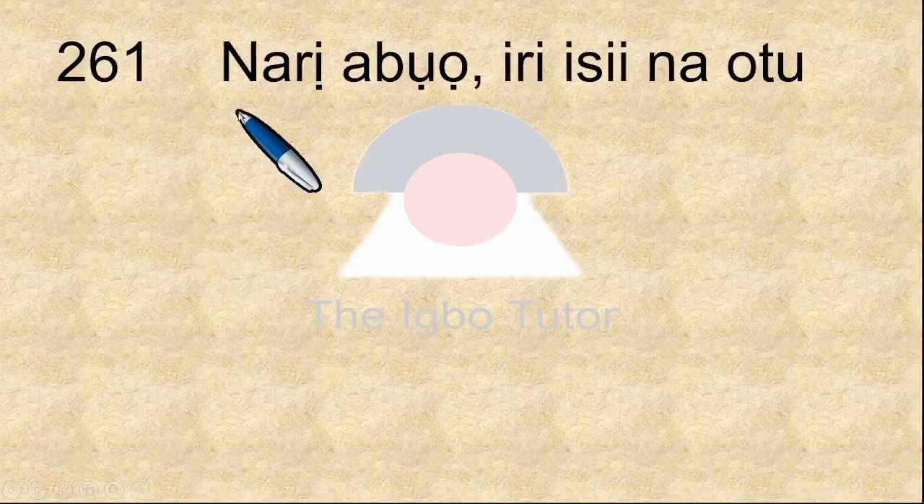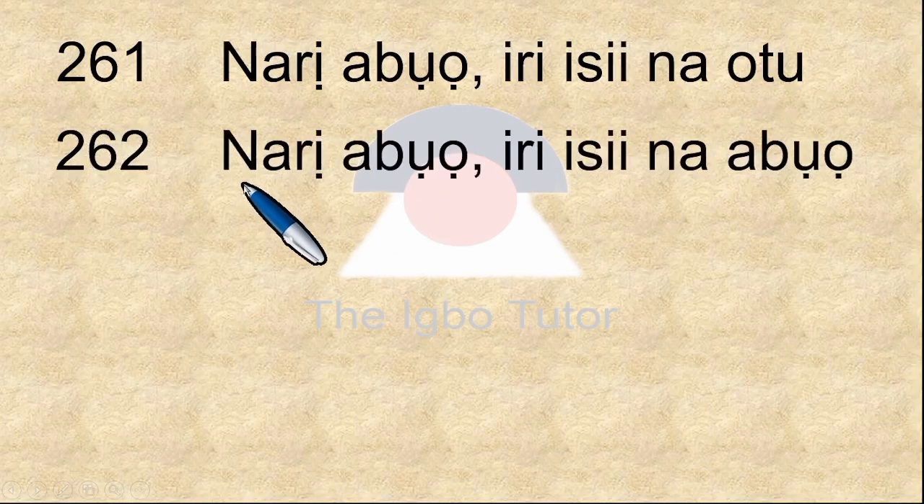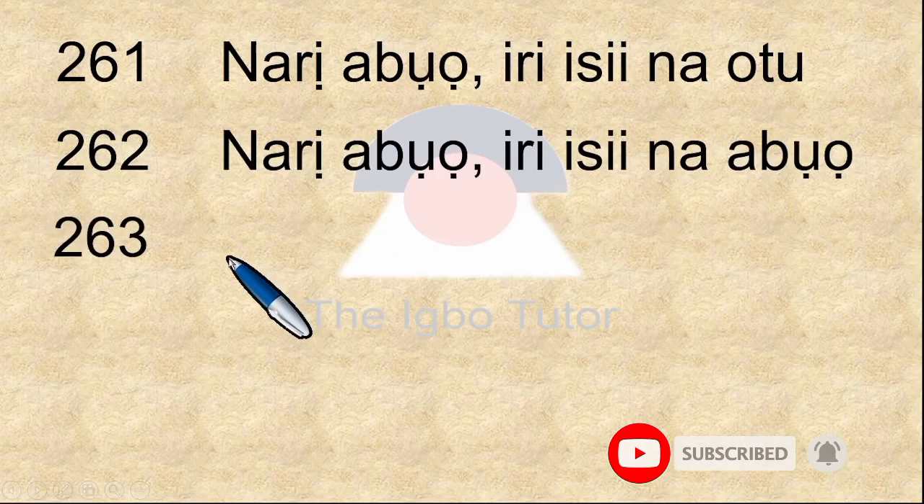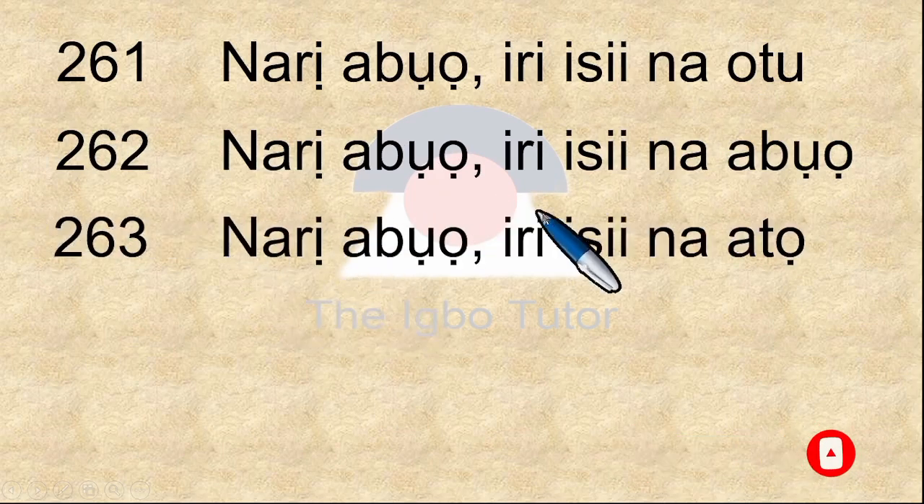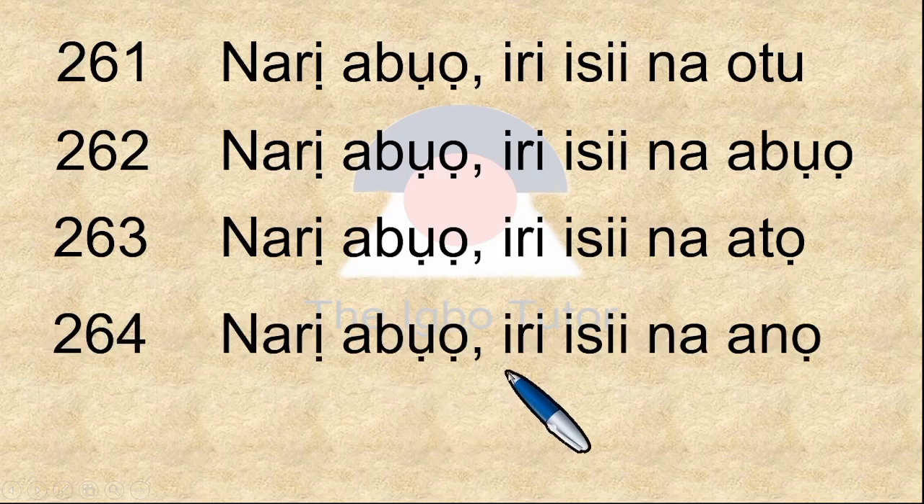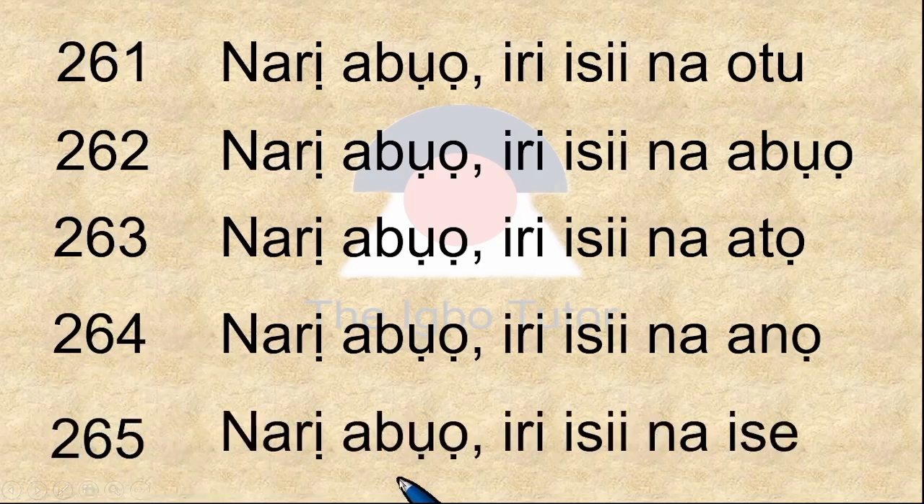261, which is narị abụọ iri isii na otu. 262 is narị abụọ iri isii na abụọ. 263 is narị abụọ iri isii na atọ. 264 is narị abụọ iri isii na anọ. And we move on to 265, which is narị abụọ iri isii na ise.